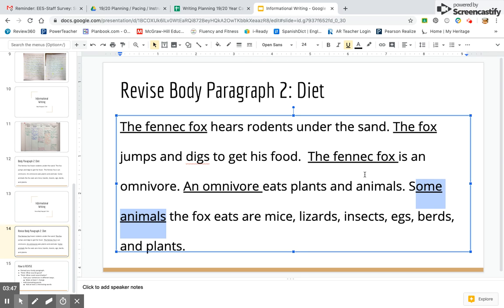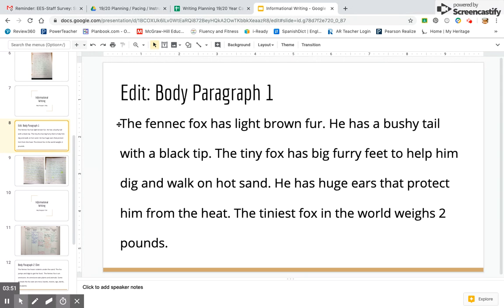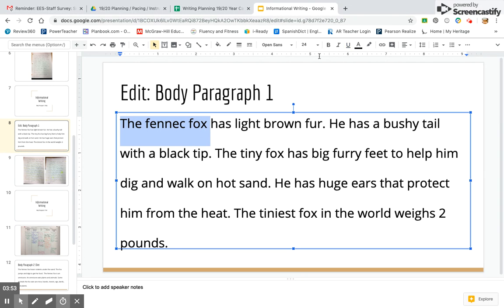I said the fox and the fennec fox a lot. And if you look back up at my body paragraph, up here I also said the fennec fox. I said the tiny fox. Here I used the words he has actually 2 times in this paragraph. Oh, and look there again, I said the tiny fox.